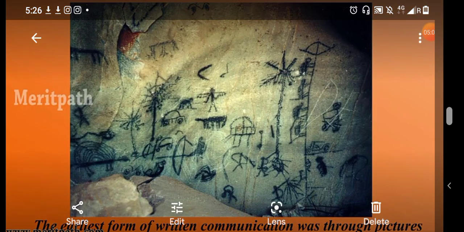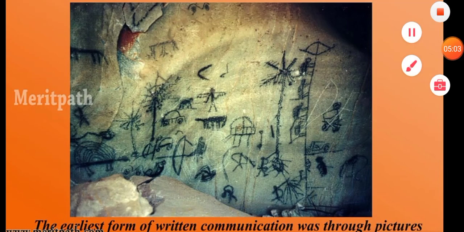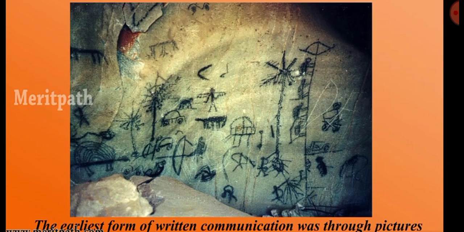So you can say that the earliest form of written communication was through pictures.